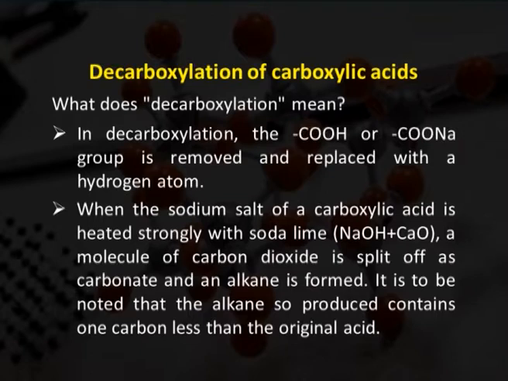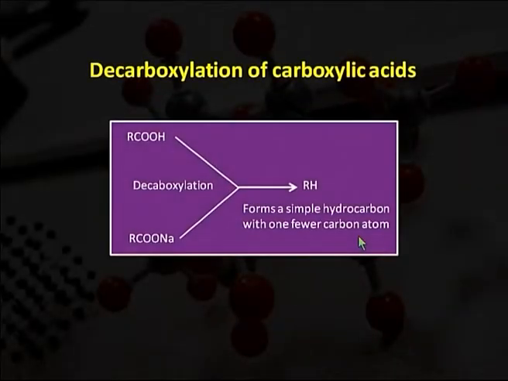It is to be noted that the alkane so produced contains one carbon less than the original acid. So, here we are seeing that this is RCOOH and this is RCOONa. When decarboxylation takes place, we are getting RH, that is a simple hydrocarbon with one fewer carbon atom.